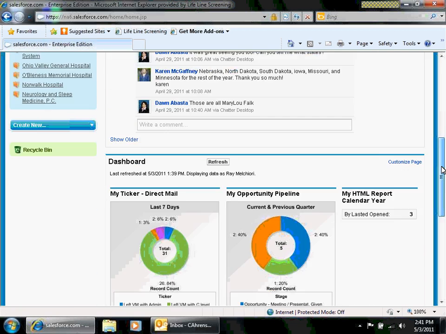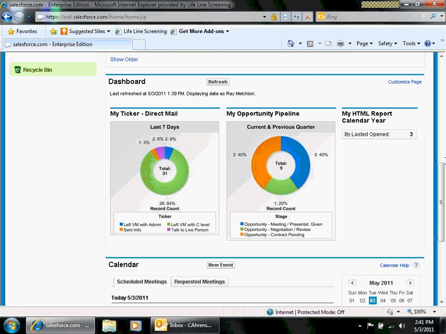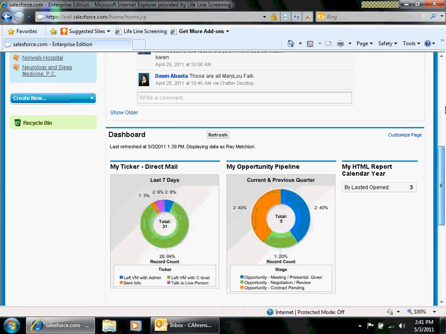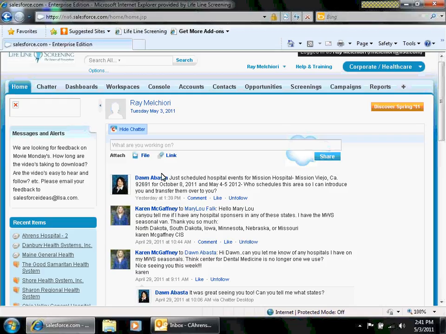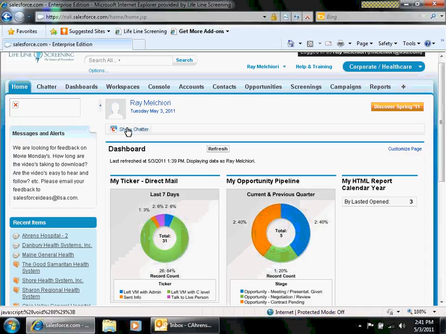You can keep scrolling down and that's where your home page, your dashboards, your calendars, your tasks will appear. And let's say you just don't like to scroll and that's way too much information and you want to check it just on occasion. Click on that button that says Hide Chatter and now it shrinks it up.